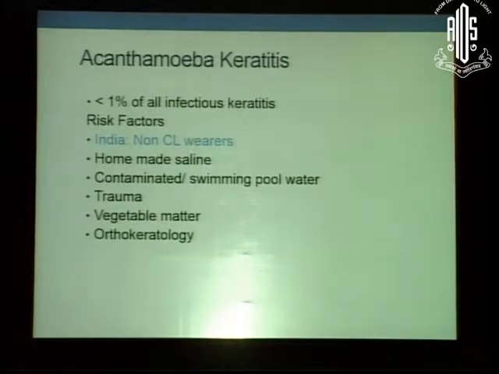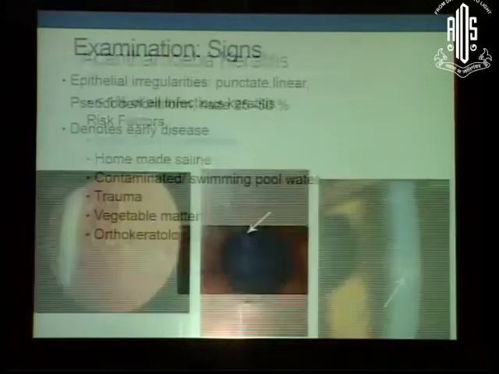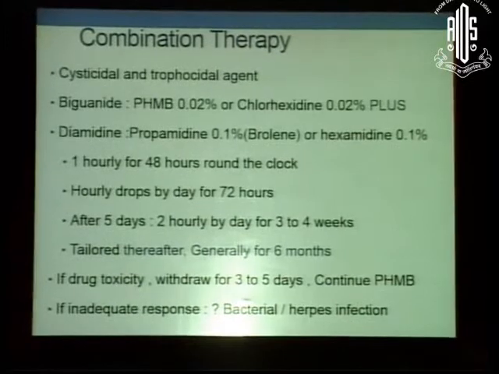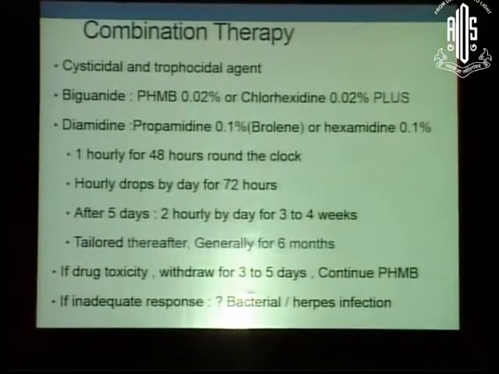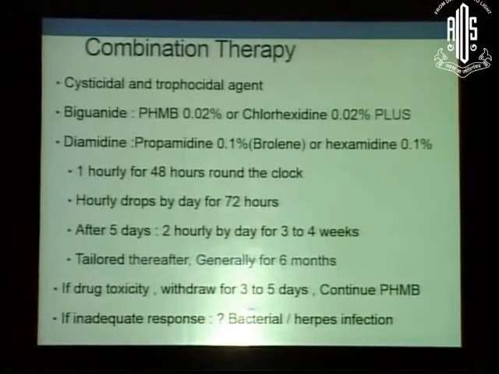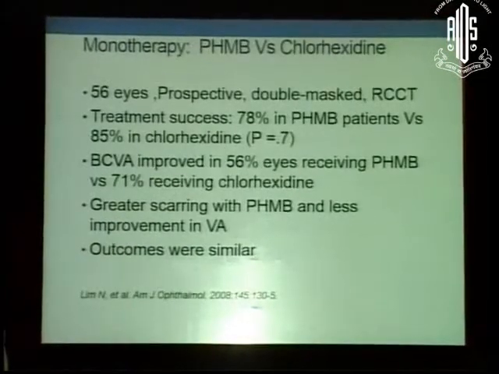Coming to the last keratitis, Acanthamoeba keratitis, again important for us because it occurs more frequently in non-contact lens wearers as compared to contact lens wearers. This is the therapy which is generally advocated: a combination therapy of biguanide, PHMB or chlorhexidine 0.02%, and diamidine, propamidine 0.1% or hexamidine, which is given for almost 6 months, and if there's an inadequate response, then you think of a bacterial or herpes infection.